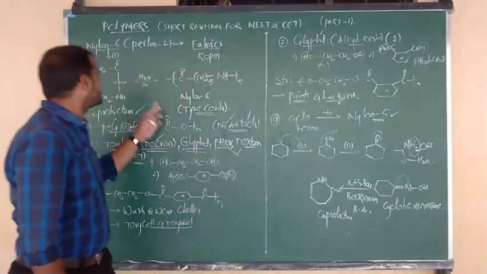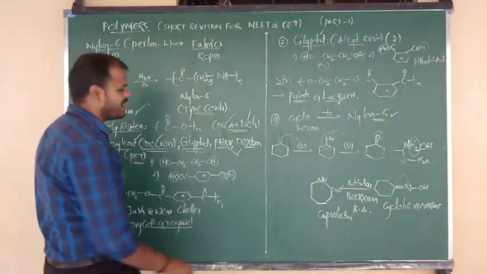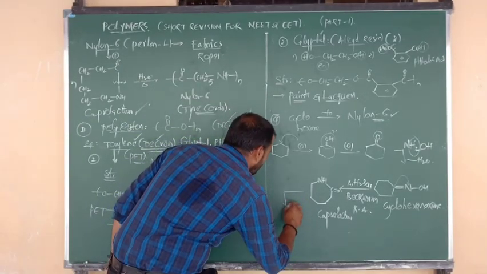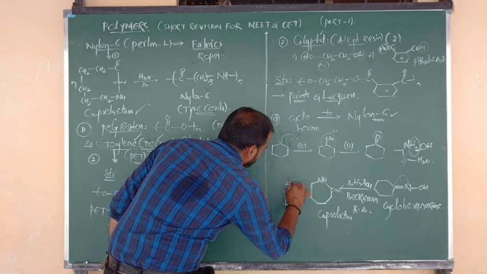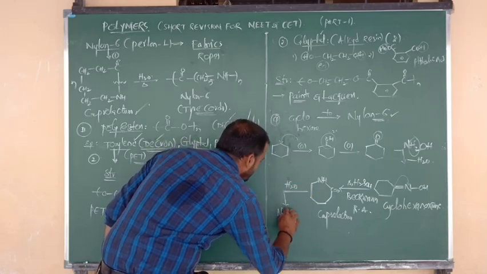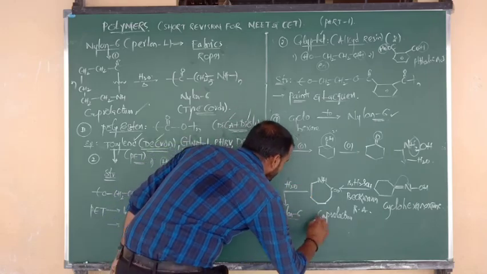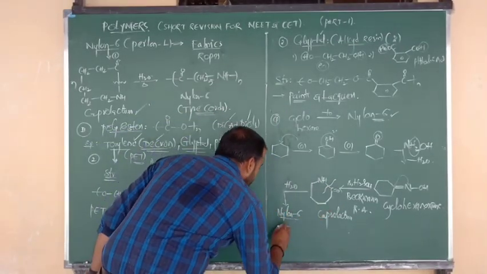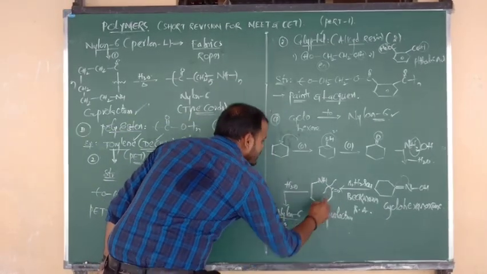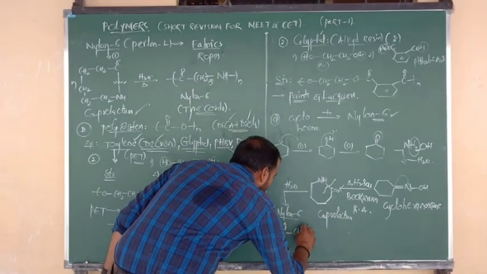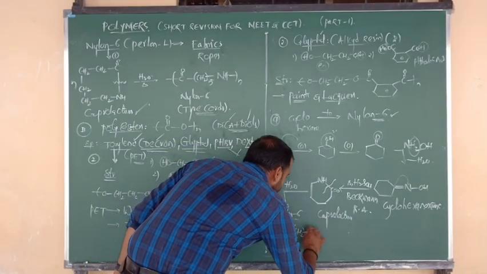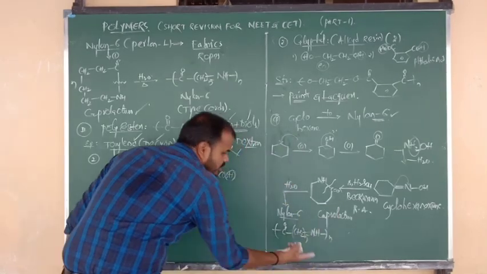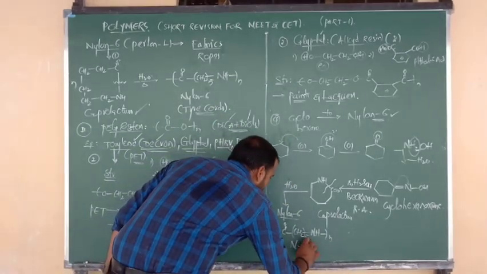Now such caprolactam upon hydrolysis gives nylon 6. Upon hydrolysis gives what? Nylon 6. So what is the formula of nylon 6? Bond breaking takes place here. C double bond O, C double bond O connected to CH2 taken 5, again connected to NH taken n. This is your structure, nylon 6.